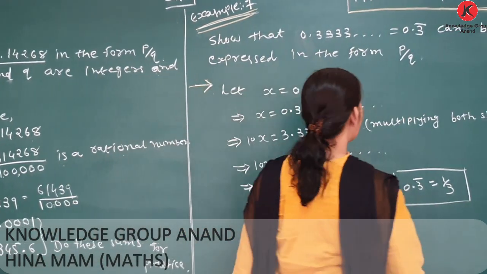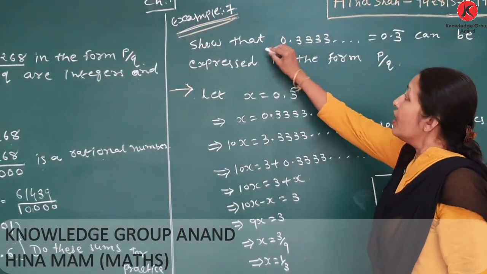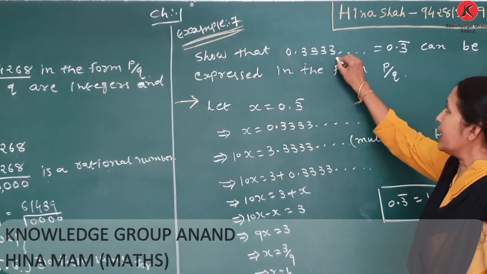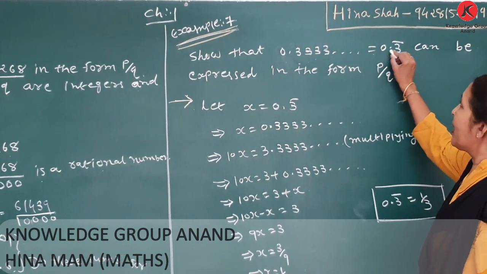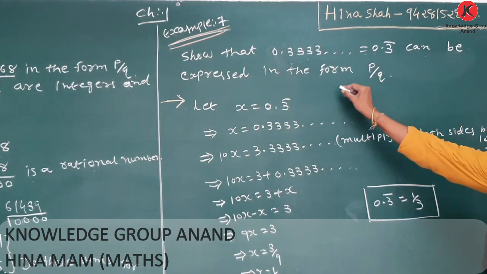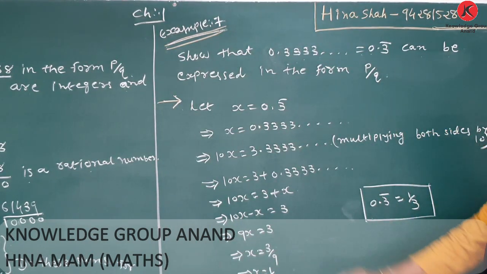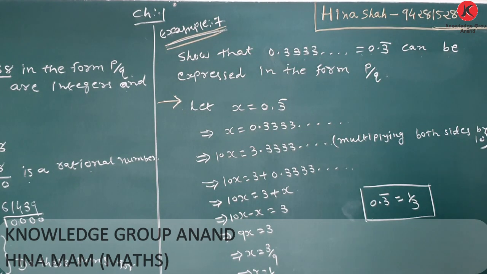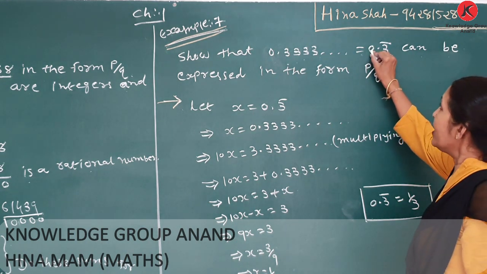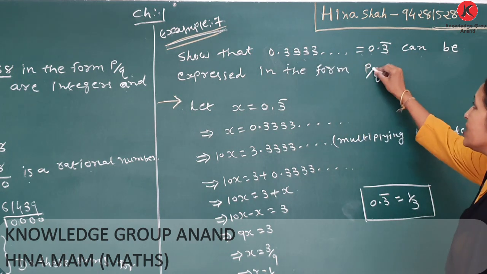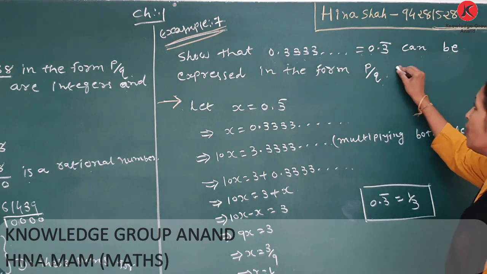Now, example number 7. Show that 0.333, a repeating number denoted by 0.3 bar, can be expressed in the form p upon q. In example 6, the number is a terminating number. In example 7, the number 0.333 is a non-terminating repeating number. We denote it in p upon q form. This is the most important sum.